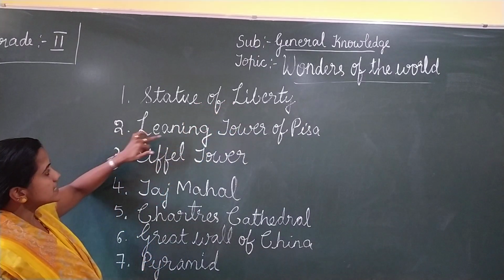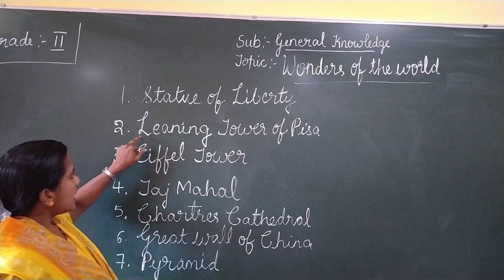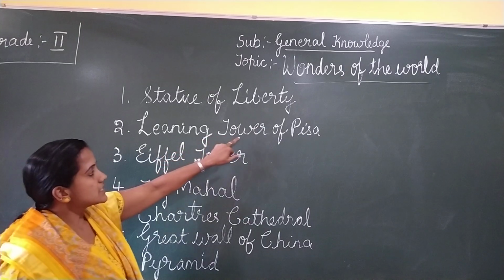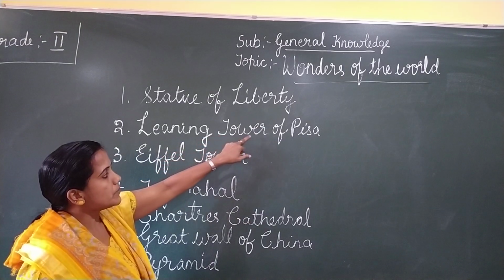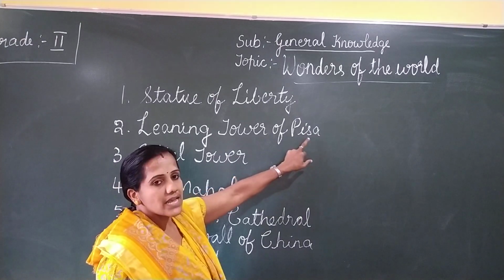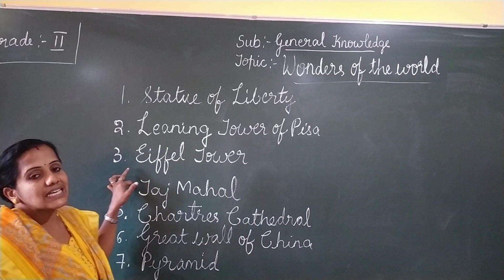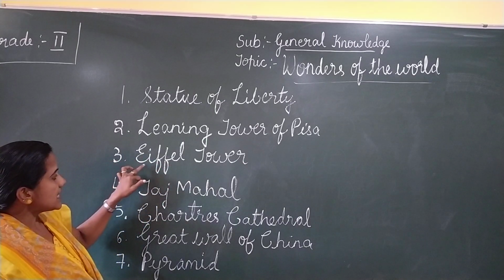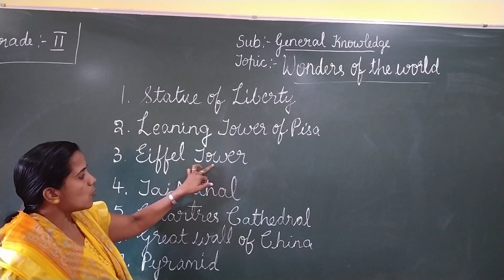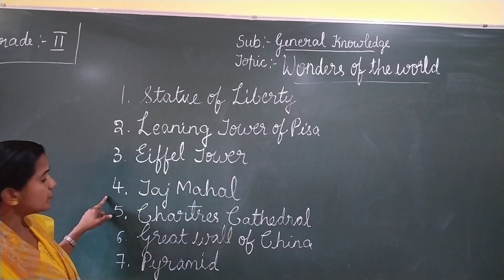The second is Leaning Tower of Pisa, L-E-A-N-I-N-G, Leaning Tower, T-O-W-E-R, Tower of Pisa, P-I-S-A. Next, the third one is Eiffel Tower, E-I-F-F-E-L, Eiffel Tower. The fourth is